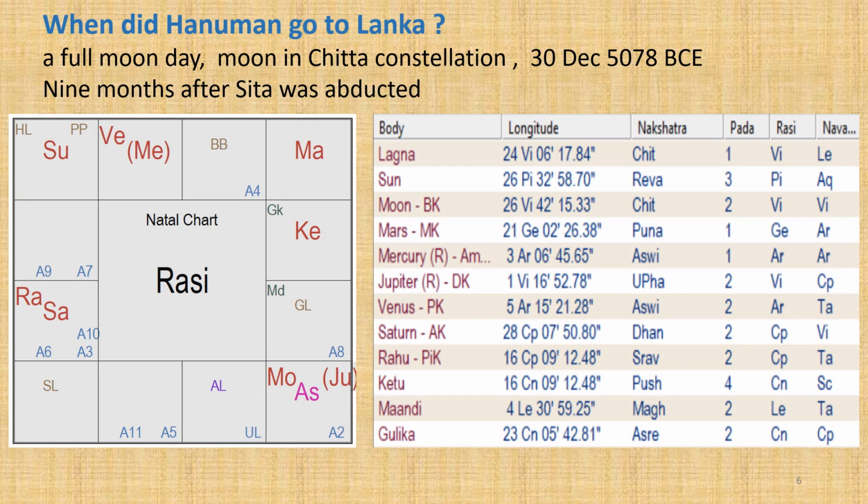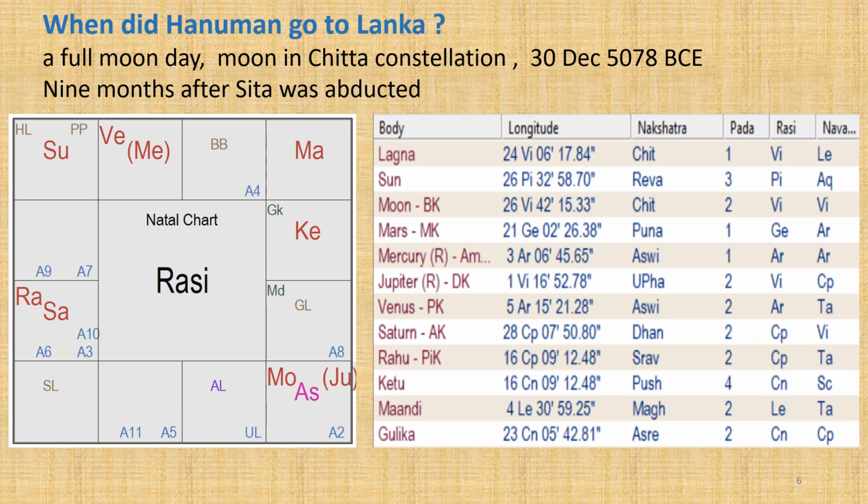The next event to consider is Hanuman going to Lanka. We have two clues here for dating this event. When Hanuman meets Sita, she says to him that Ravana gave her 1 year time and 9 months were completed. From the descriptions at the time of Rama reaching Pampa Lake, we know that the abduction took place in March. So 9 months from then would be December. So the day Hanuman met Sita should be in December 5078 BCE.